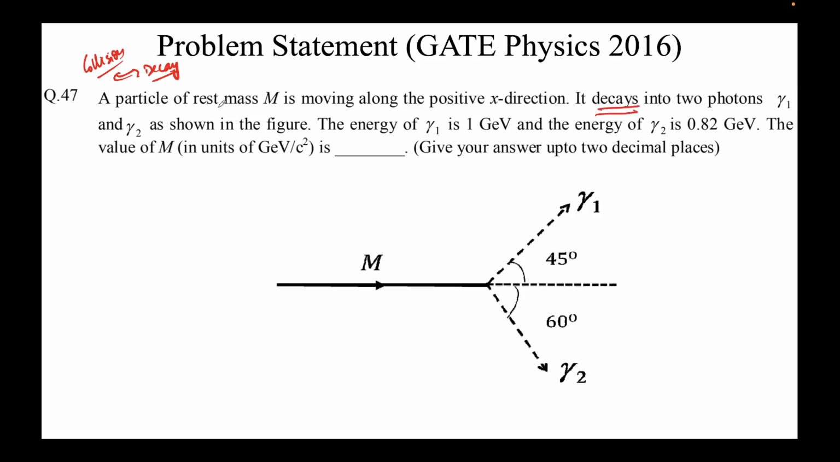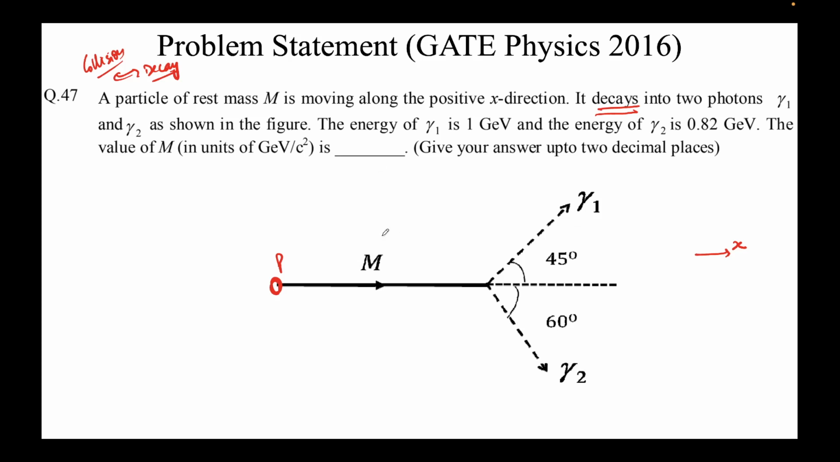So you can see it says a particle of rest mass m. So there's a particle here somewhere. Let's draw it here. This particle P is happily moving along the x-axis in the positive x direction. It decays into two photons, gamma 1 and gamma 2. So this is the first photon, this is the second photon, and we are given the energies of these two photons, and we need to find the value of m in this problem.